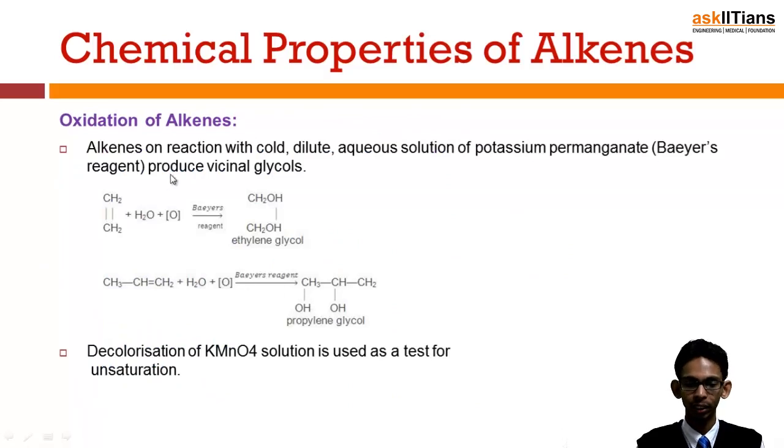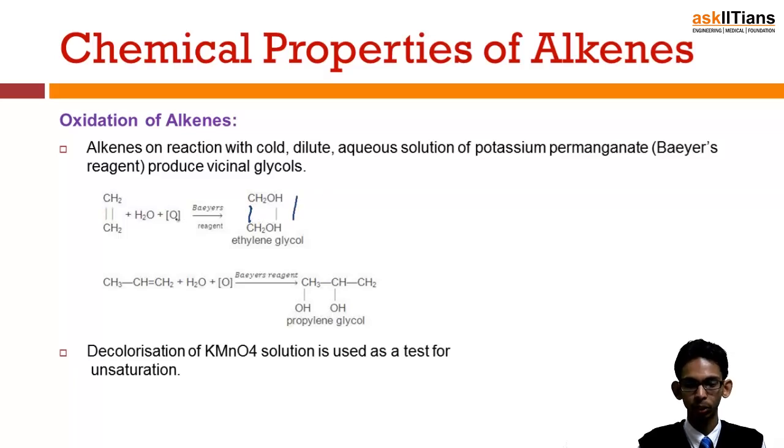Next is oxidation of alkenes. Now alkenes react with cold, dilute, aqueous solution of potassium permanganate, which is also known as Baeyer's reagent, to produce vicinal glycols. Vicinal means OH groups are present at adjacent positions. And this is actually like this. This is the alkene.